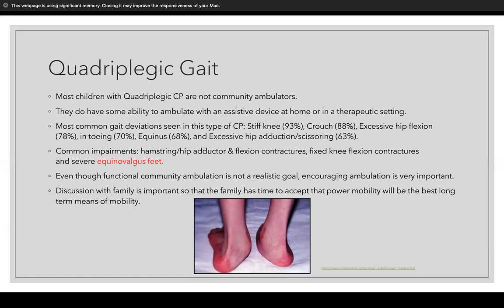Even though functional community ambulation is not a realistic goal, as PTs, we want to encourage ambulation. The only way some patients can get around is power mobility. This is a discussion we want to have with the family so they have time to accept it, in terms of their best shot for long-term mobility.